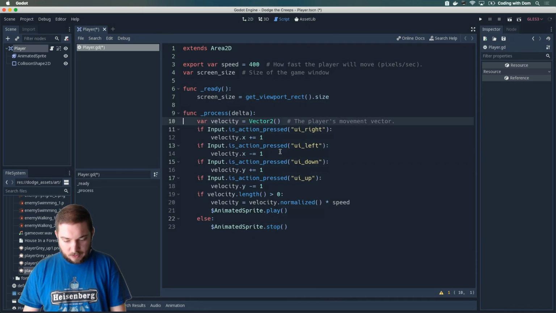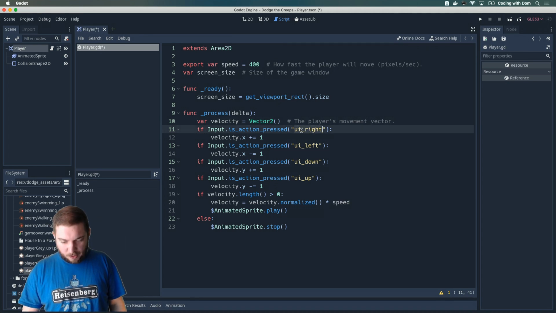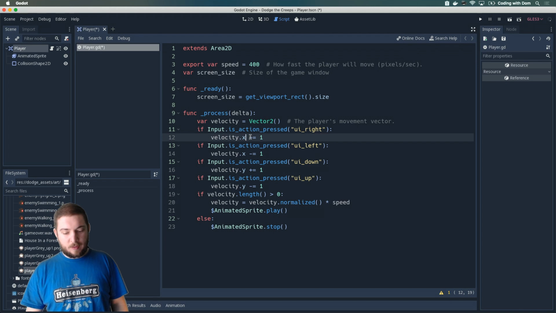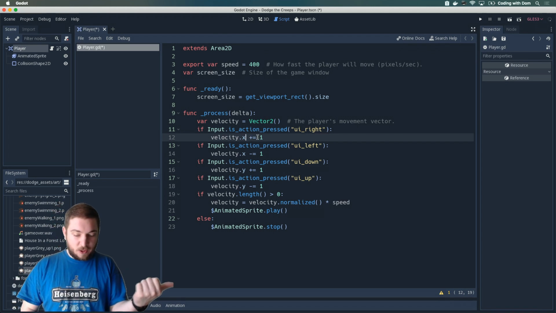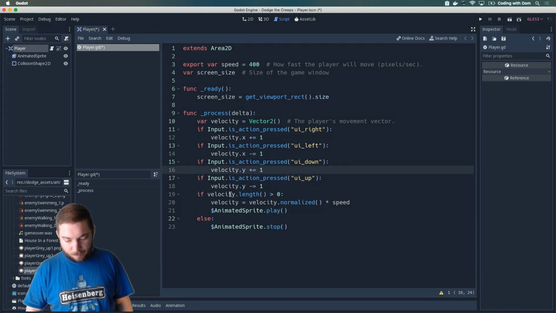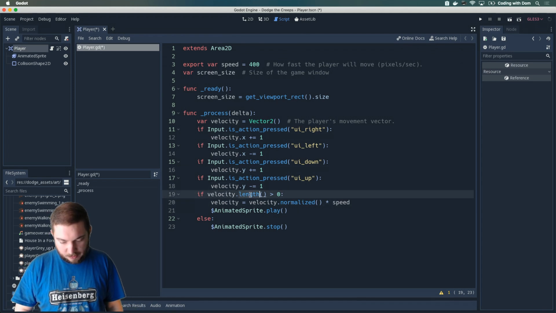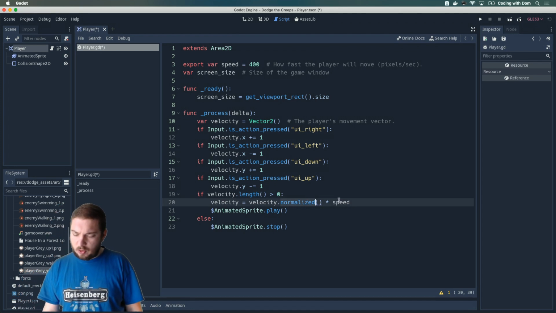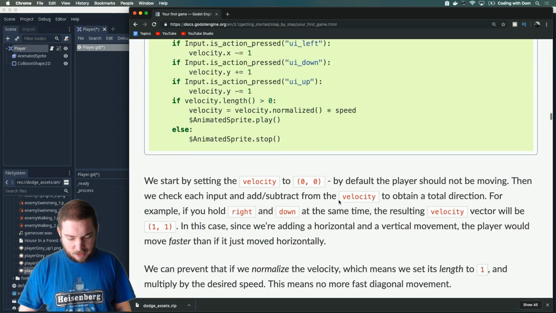So we have velocity, which is a vector, the player's movement. If we're pressing right, then we want it to go right, so that means the x-axis will be a +1, otherwise it's a -1. If we want it to go left, the same goes for down and up. Once we've calculated the velocity, if the length is more than 0, then we normalize it. I'm not sure what that means, but I'm not sure I really have to care.